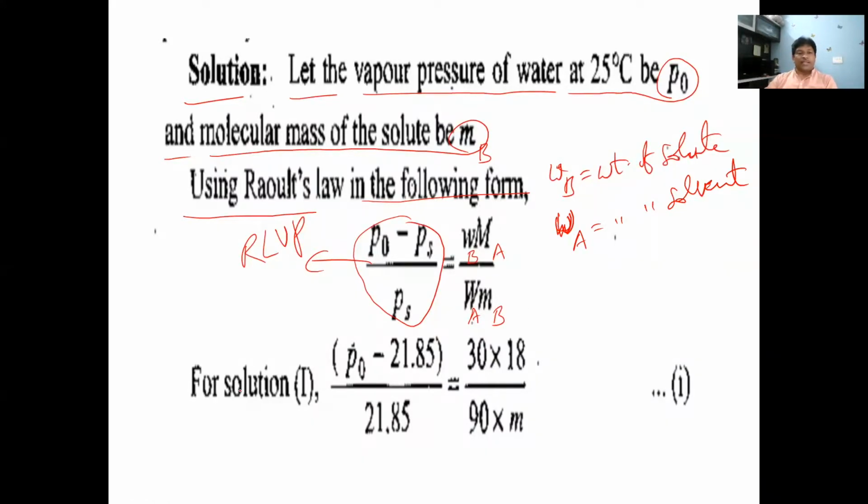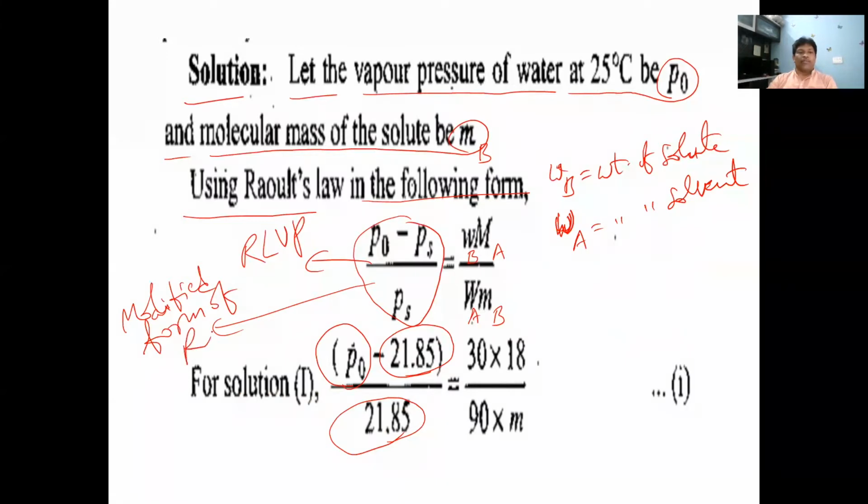Next, from solution 1, P naught minus PS, PS of the solution given initially, 21.85, was given as PS. So this modified form of Raoult's law we have taken, remember: P naught minus PS by PS.